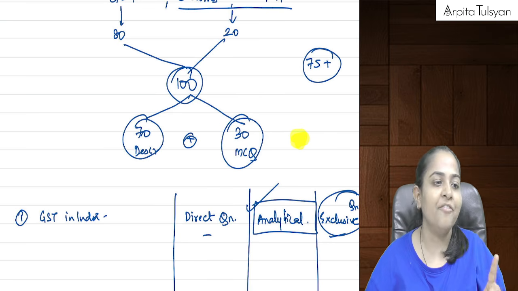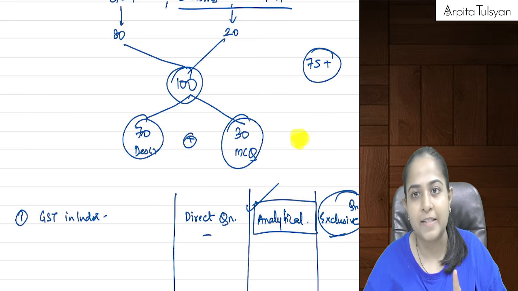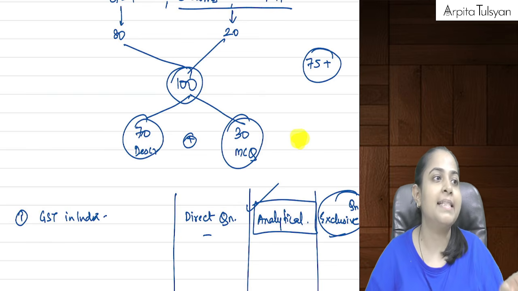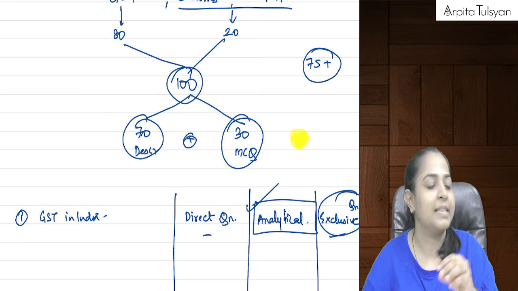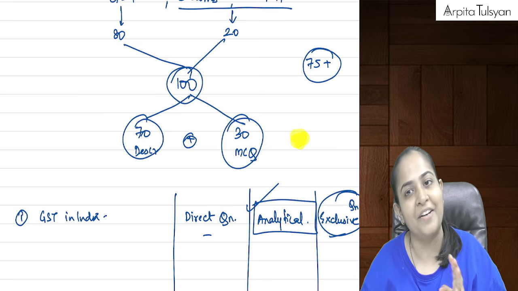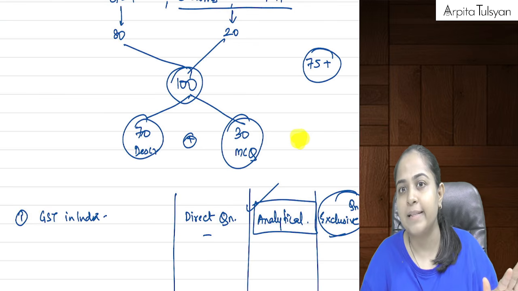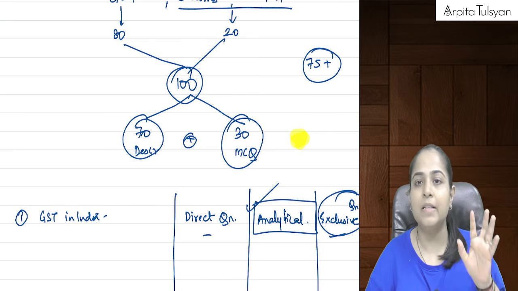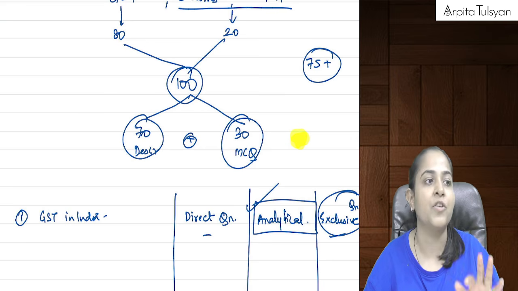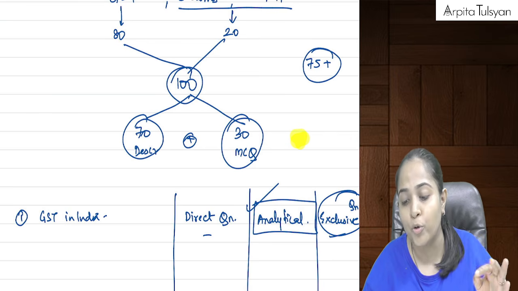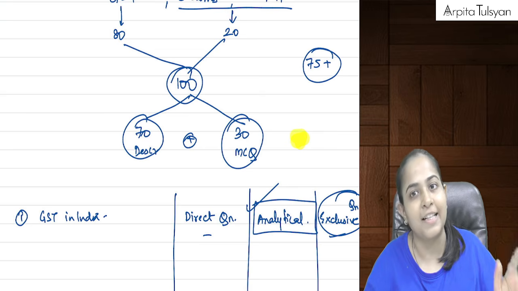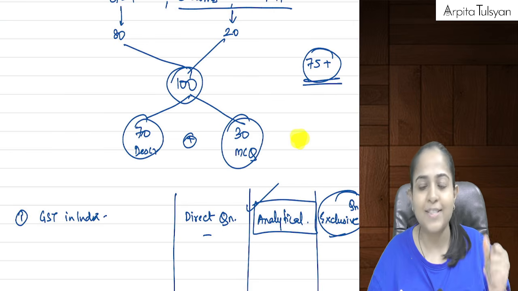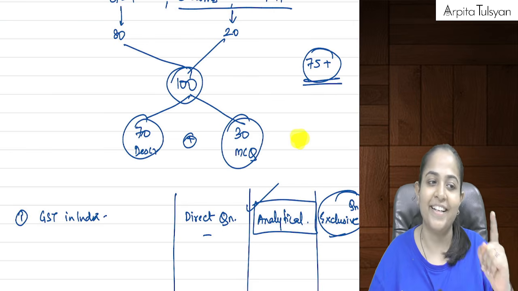But one thing which everyone will agree with me on is, now we cannot leave anything in our syllabus. The moment you leave something in our syllabus, you will get to see that particular part in our paper. So 100% syllabus coverage, no mugging up, only conceptual understanding. This is what we are going to do during the lectures, and this is what I also want you to do for IDT as well as for other subjects. Our target should be 75 plus. So let's start working towards our target now.